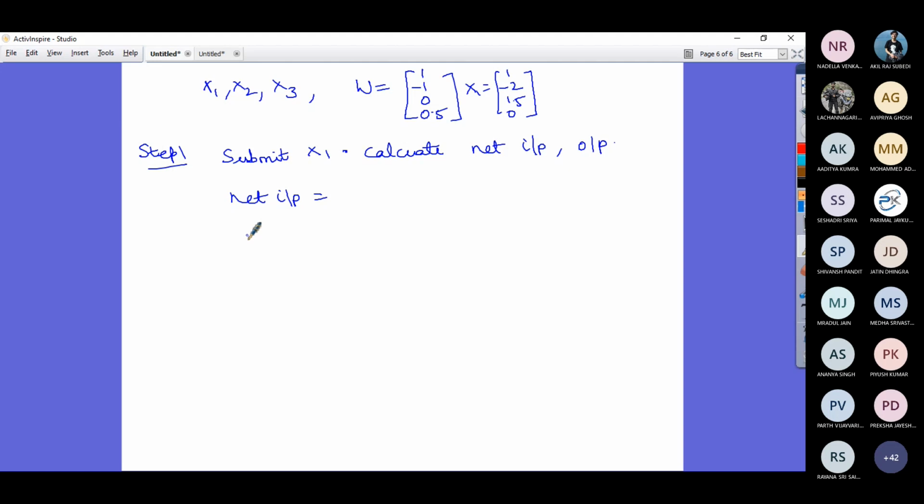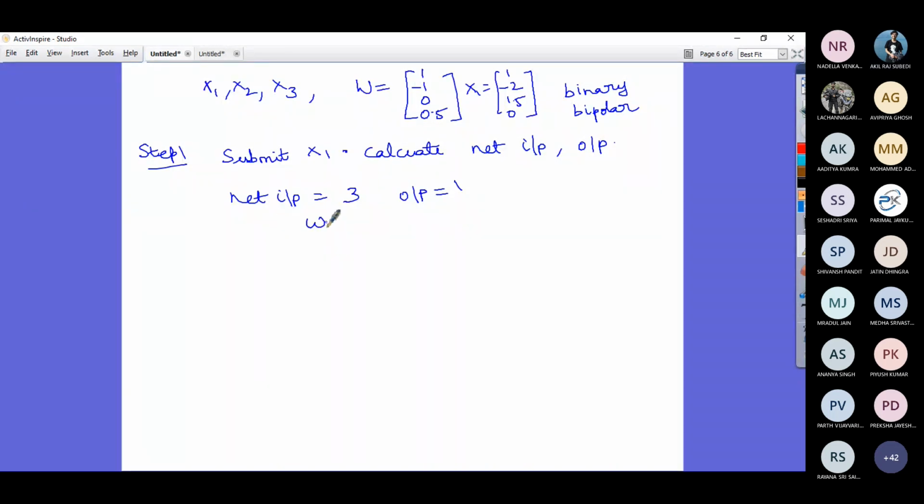You have only a single neuron. Three. Okay, net input is 3. Now tell me what is the output. Sir, which activation function? Please use binary bipolar. 1.